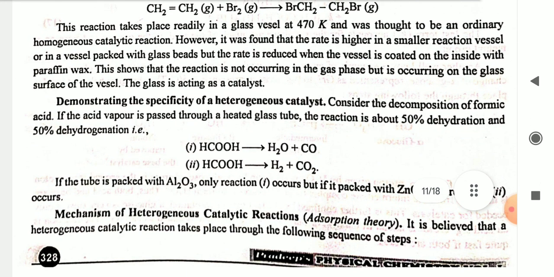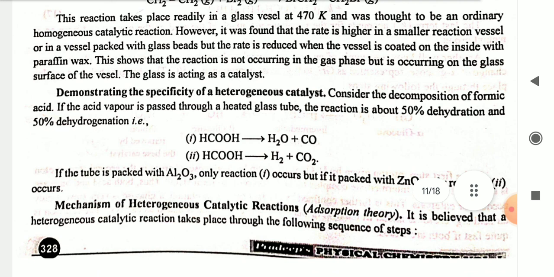demonstrating the specificity of a heterogeneous catalyst. Consider the decomposition of formic acid. If the acid vapor is passed through a heated glass tube, the reaction is about 50% dehydration and 15% dehydrogenation. First, HCOOH gives H2O plus CO. Second, HCOOH gives H2 plus CO2. If the tube is packed with Al2O3, only reaction first occurs. If it is packed with ZnO, only reaction second occurs.